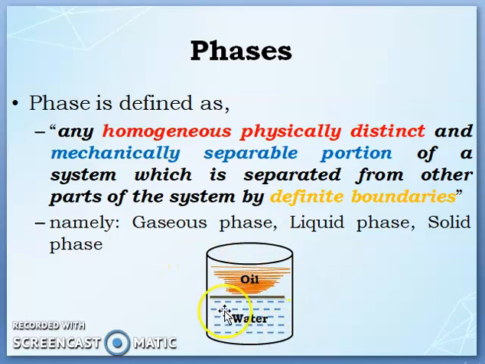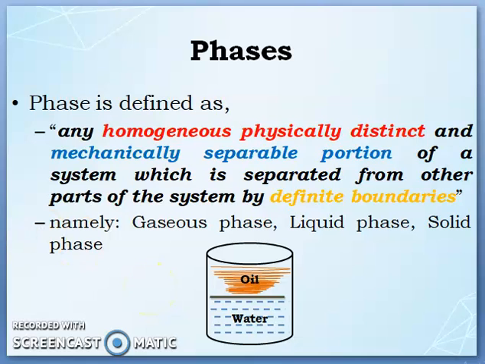By using this example, you can easily define the phase.